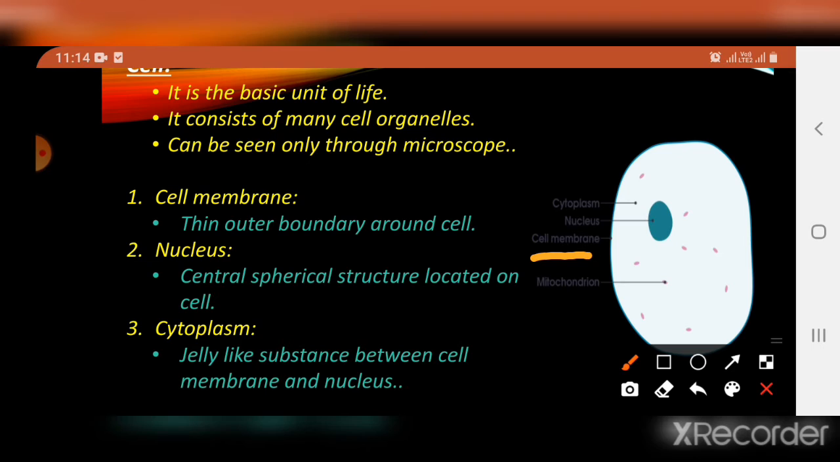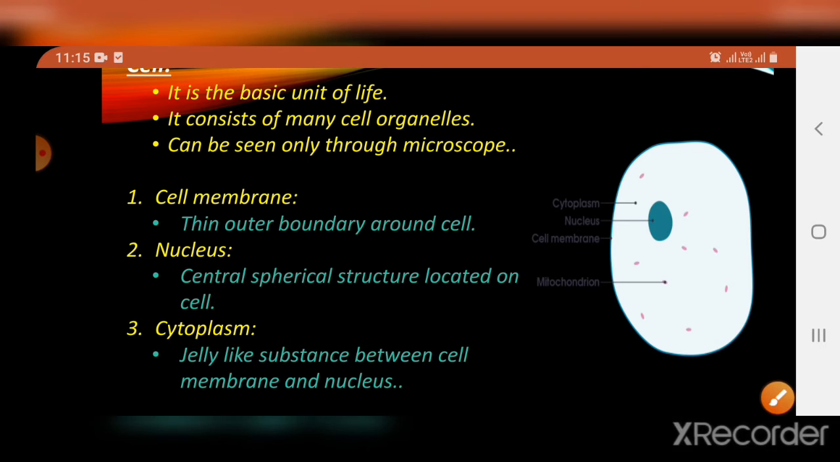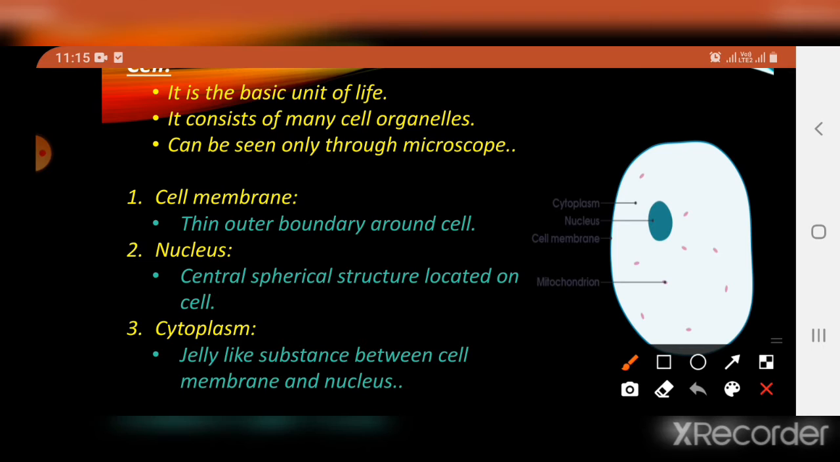Then nucleus. In the center, a spherical shaped organelle is present, so it is known as nucleus. Actually, nucleus is the central spherical structure, and it controls the activities of cell. And then cytoplasm. What is cytoplasm? You can see the jelly-like substance around nucleus and inside cell membrane. So it is known as cytoplasm.